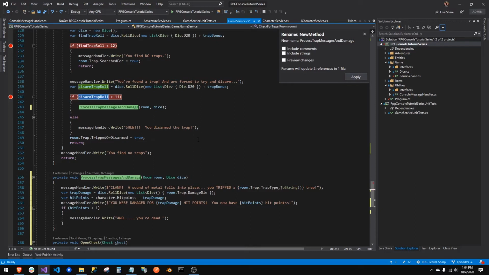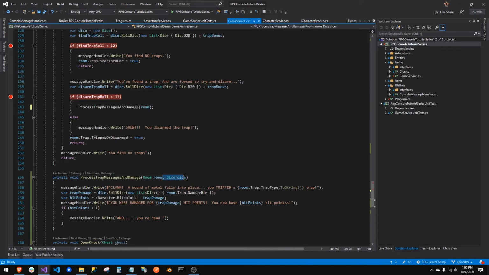Disarm trap roll. I don't know if we need this dice here. Why are we doing this? Where are we checking this at? All right, so that's the dice collect. That's the dice instance that we created. Fine. No, I don't think we need that. We don't, because we use dice up here. It thinks we need it again. We don't need it. Let's get rid of dice, and we can make our own dice in here.